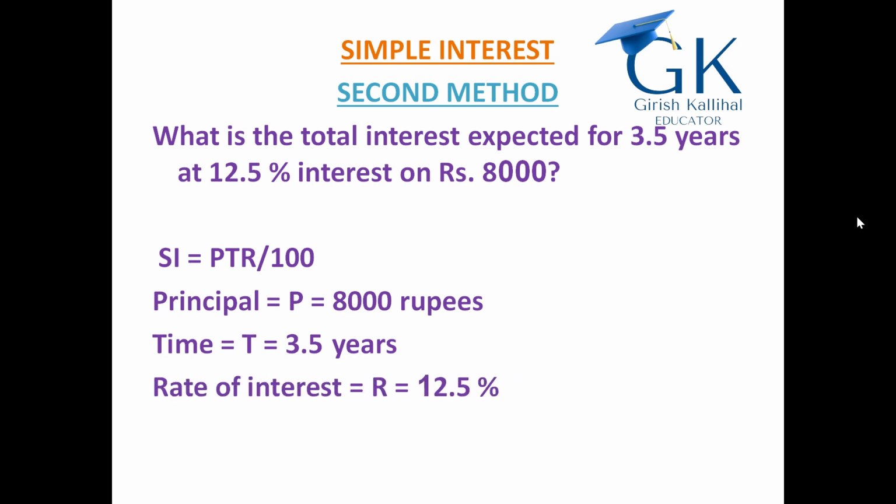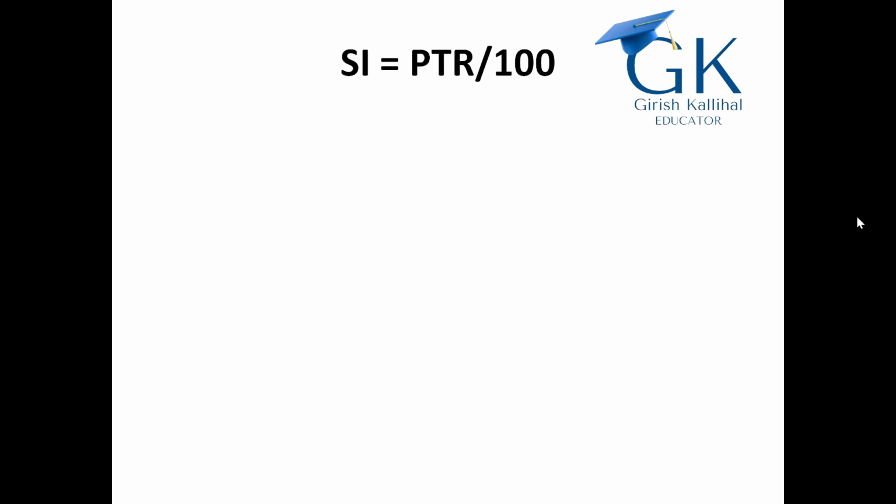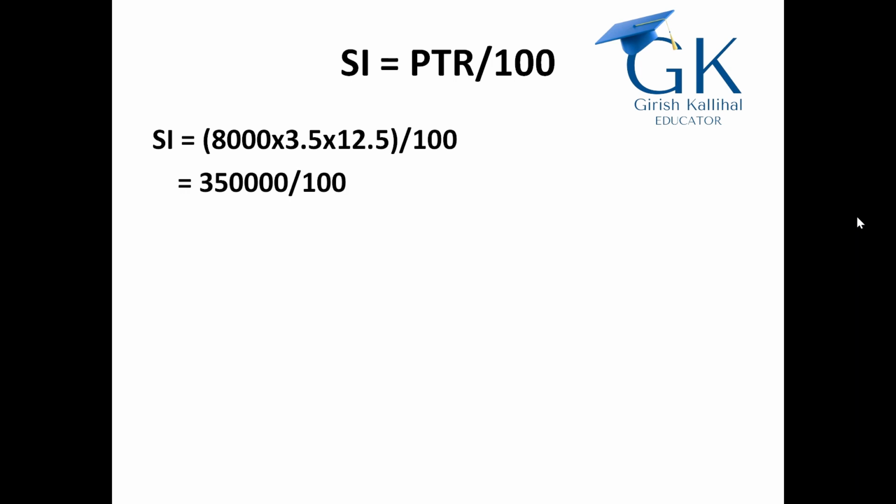So if we substitute these values in the formula, we'll get SI is equal to PTR divided by 100, whereas SI is equal to P 8000 into that 3.5 years, which is multiplied by 12.5% interest divided by 100. So in the numerator we will get 3,50,000, and in the denominator we will get 100.